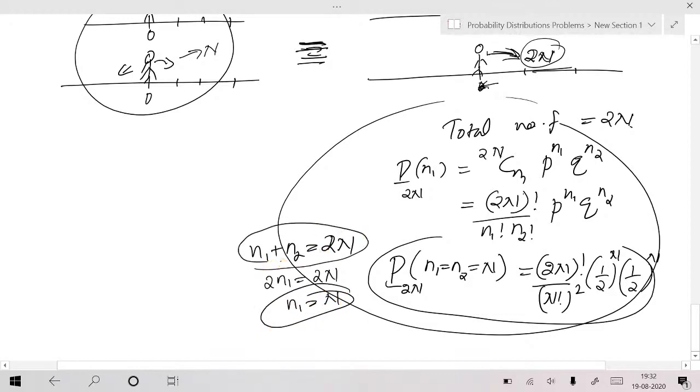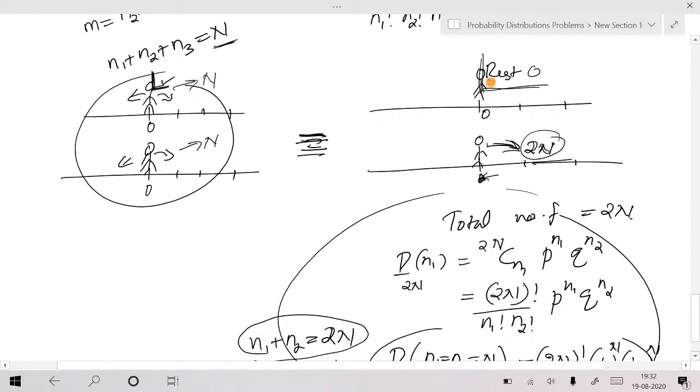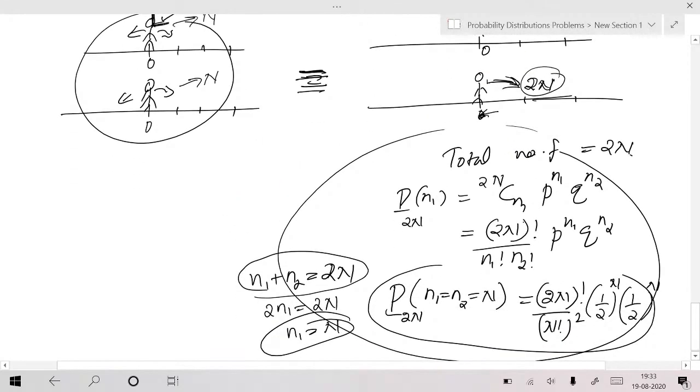So we have taken that this person takes 2n number of steps, n1 is the number of steps to the right, n2 is the number of steps to the left. When n1 is equal to n2, he will come to the origin. That origin, whatever we have taken, is the frame of reference of this person. Now in that case, this is correct. Am I right?